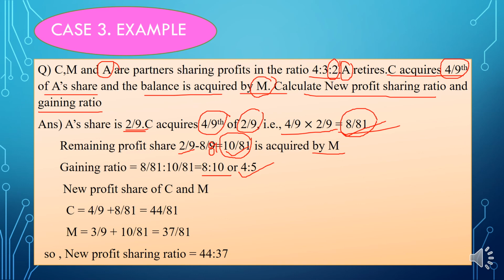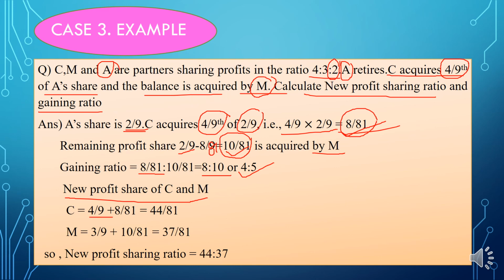And in order to apply our formula, we need to find out one more thing: the new profit share of C and M, the existing partners. How will you calculate it? C has a gaining ratio of 8 by 81, and he already has an older share of 4 by 9.